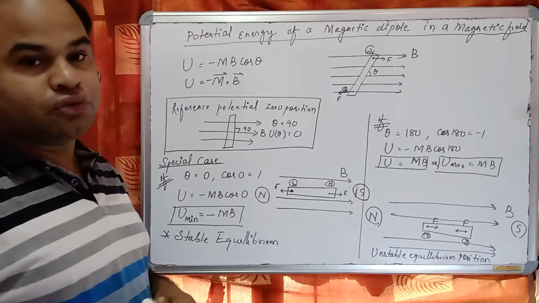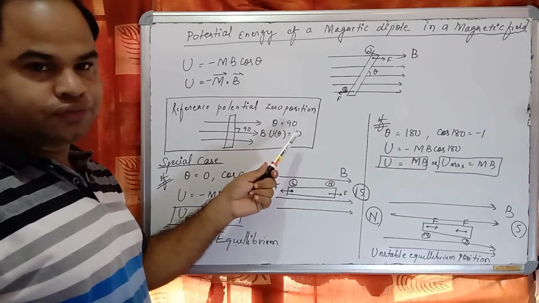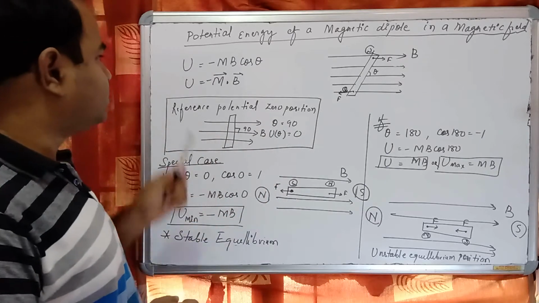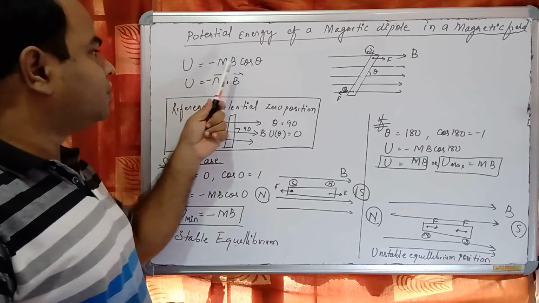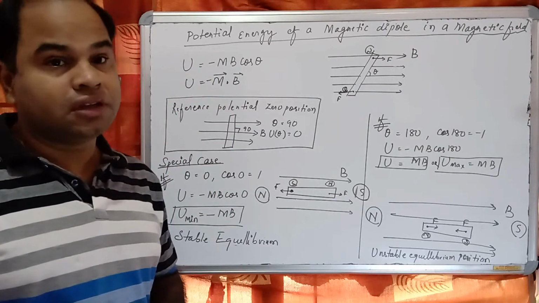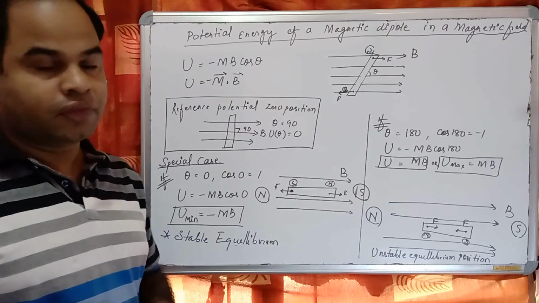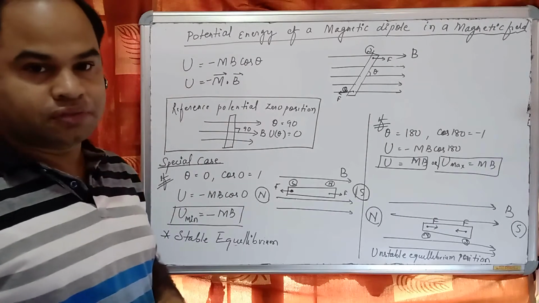So we can say U at 90 degree is equal to 0. And after that, we have derived that this potential energy is U is equal to minus mB cos theta, where theta is the angle made by the magnetic field with respect to the magnetic dipole. Or in vector form, we can write U is equal to minus m dot B.